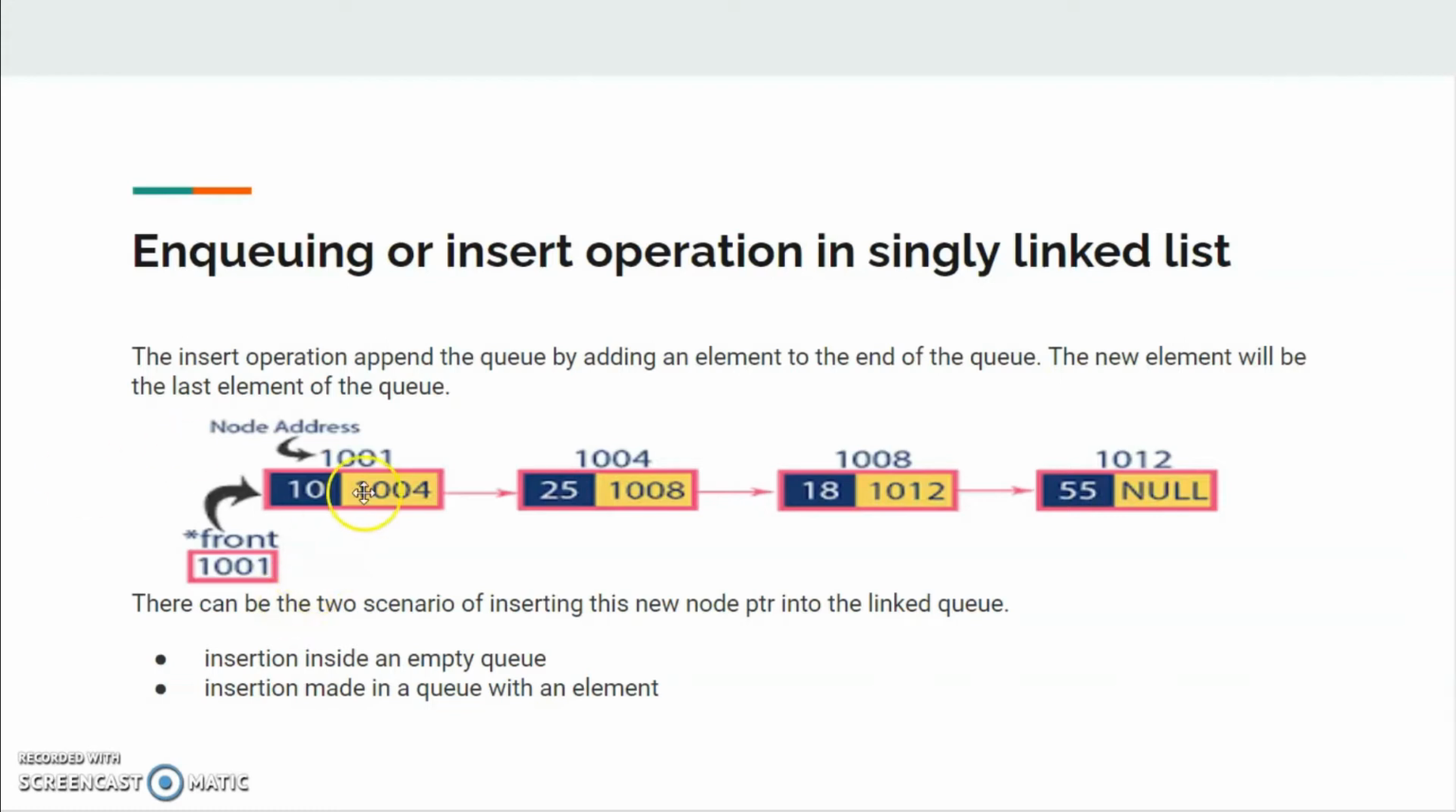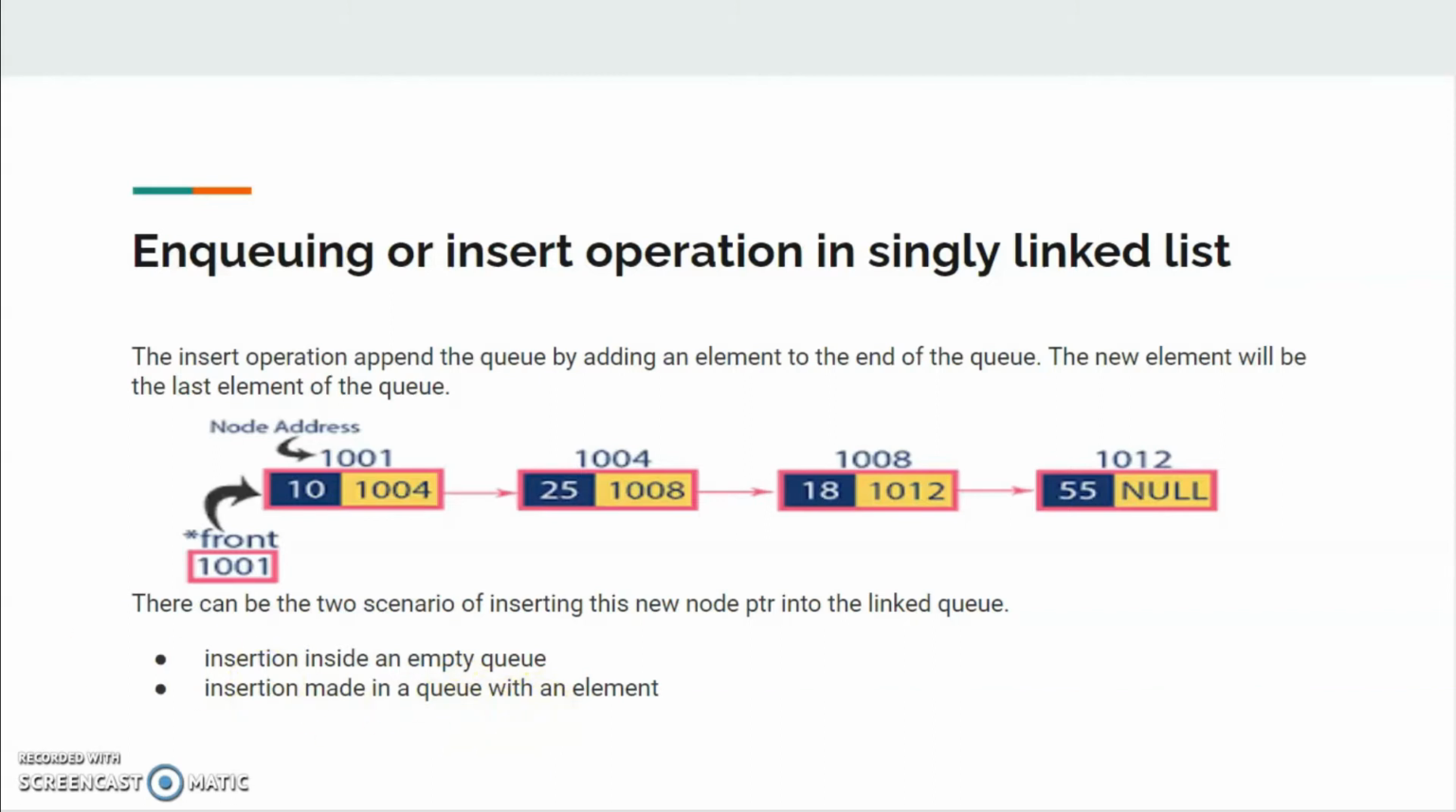So the first number that comes in on the queue will be the first node that will be thrown out if we were to have a dequeue operation. And then the new element will be inserted at the last position inside the queue. There are two scenarios in which the insertion operation can happen inside a singly linked list. The first one is the insertion inside an empty queue, and the second one is the insertion made in a queue which has an element.